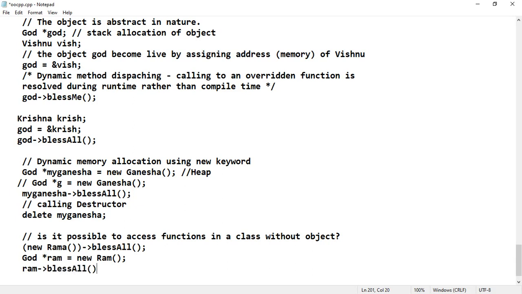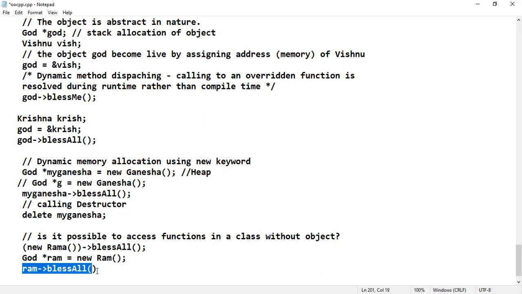So what will happen here? A particular object keeps holding the Ram's memory. So thereby, with Ram, you can do anything.